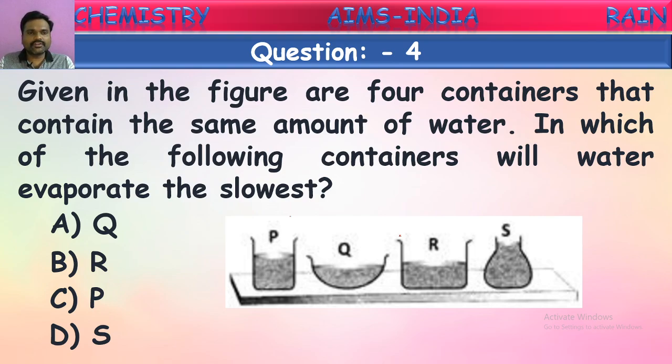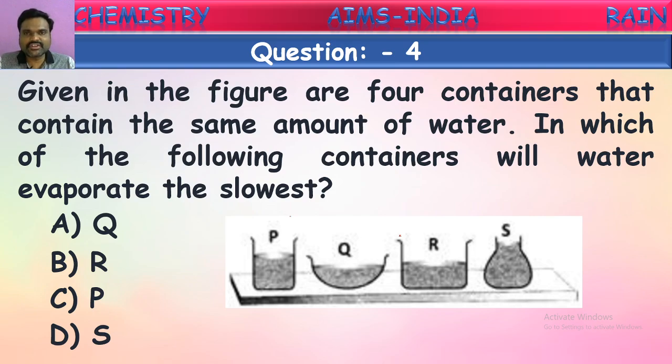How can you say? We know what evaporation is. Evaporation means the conversion of water into gaseous form. One more thing we have to understand about evaporation: it is a surface phenomenon. It means only from the surface will water convert into gaseous form. So the container with more open surface loses more water vapor in the evaporation process. The container with a narrow opening or narrow open surface loses only a small quantity of water into vapor form by evaporation.